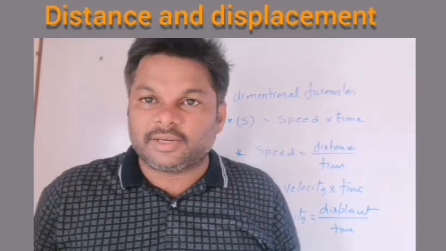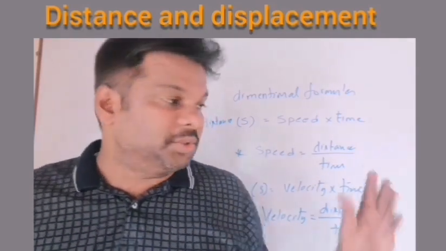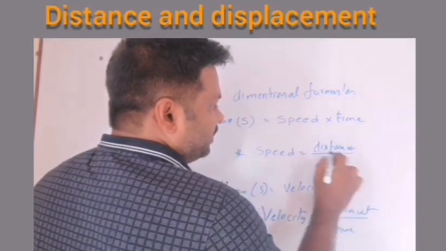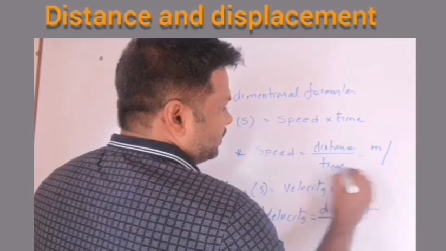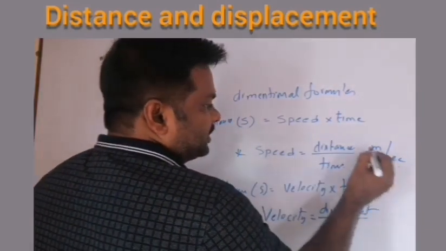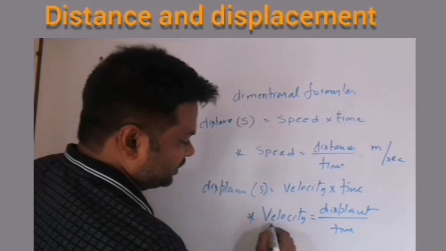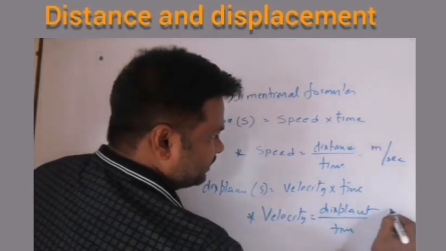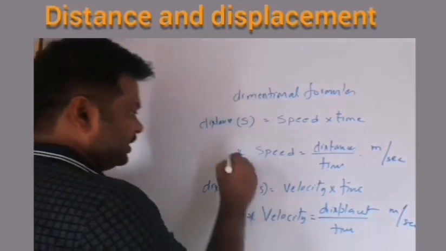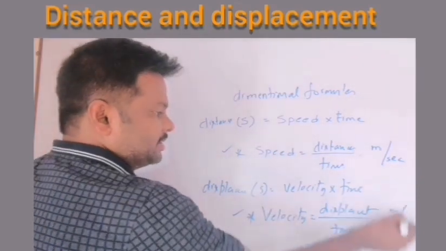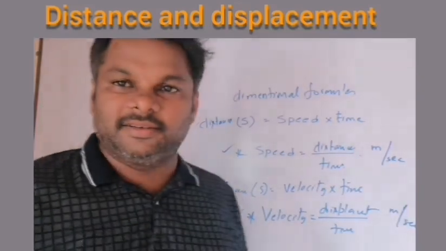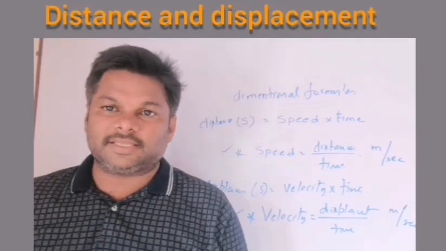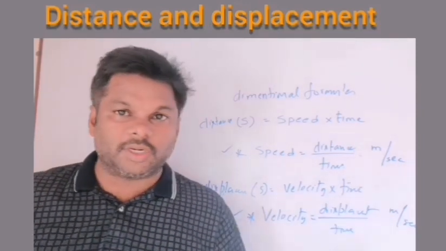What physical quantities they are, and what are the units. For speed, the unit is meter per second. For velocity, the formula is displacement by time, with displacement measured in meters, so the unit is meters per second. Observe here, speed and velocity have the same units, meters per second. Okay, so we got a lot of information.